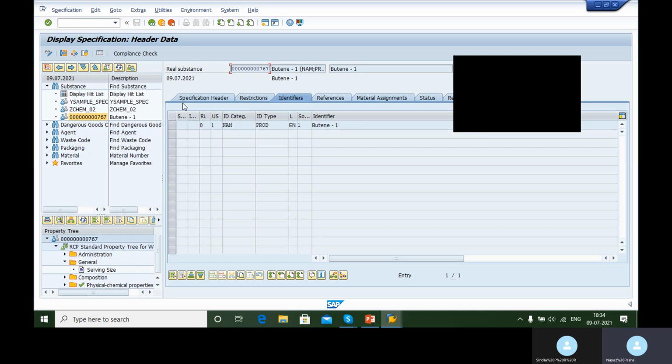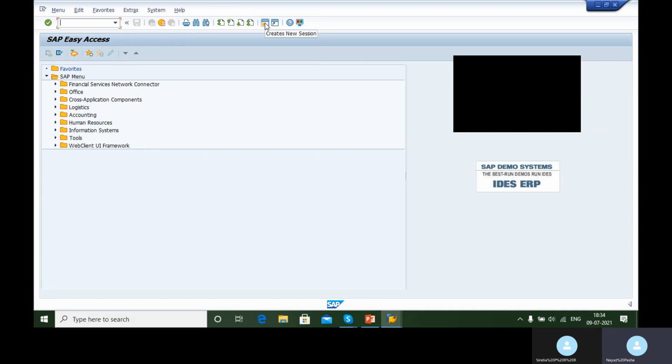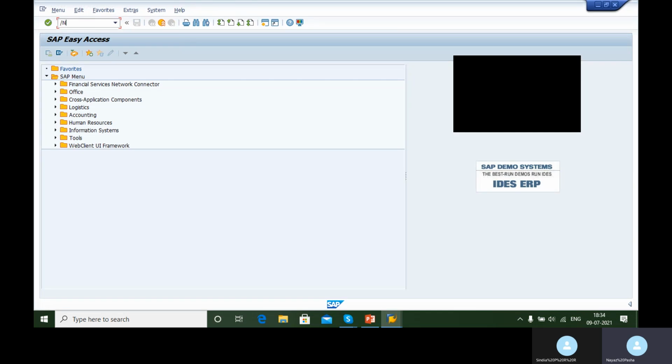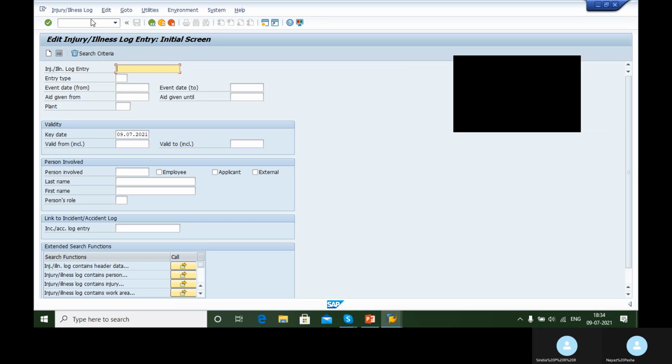Okay, so this is about the MSDS, or in general the specification management. Similarly, there are various other functions, for example, if you want to create any injury illness report, that too is easy. You just have to go to the transaction code of that particular function, and then you can create it accordingly. So this is how you can create the injury illness report.